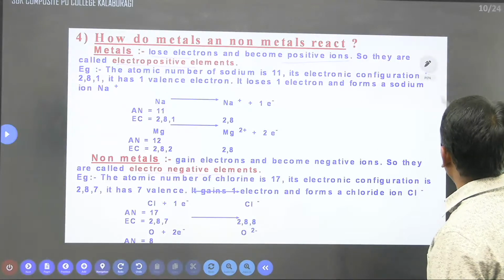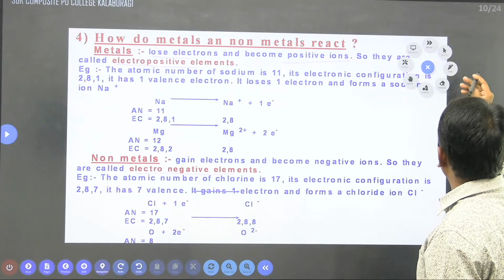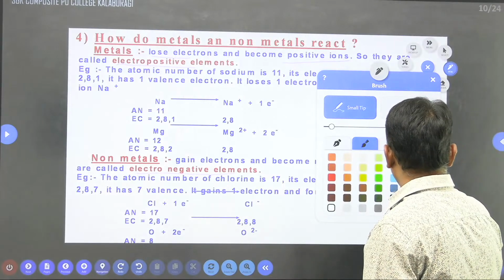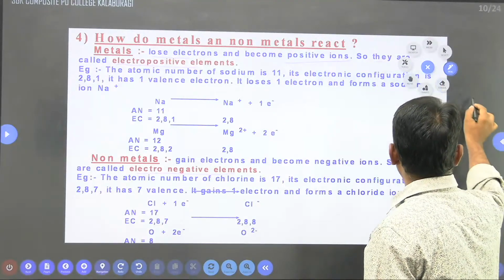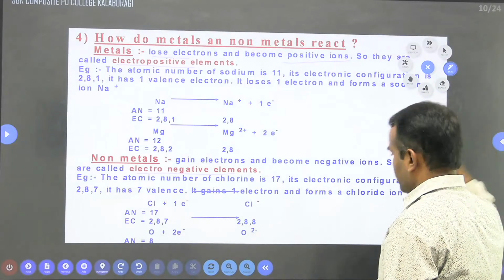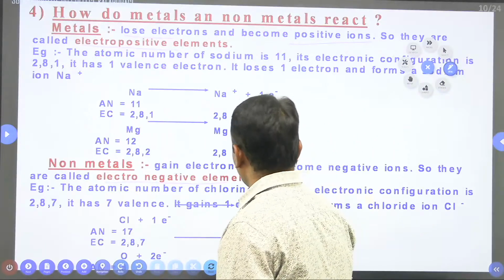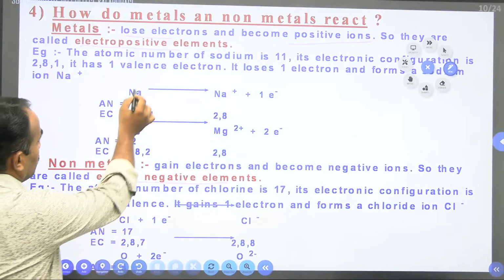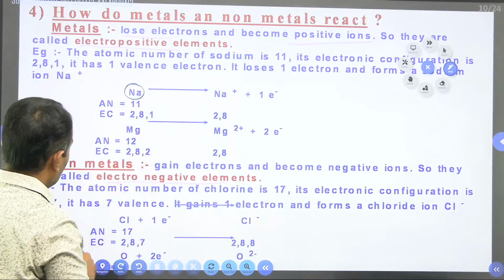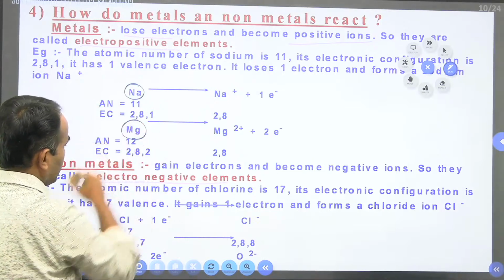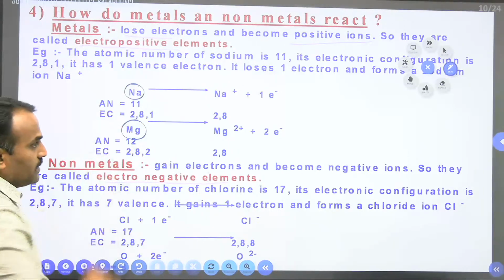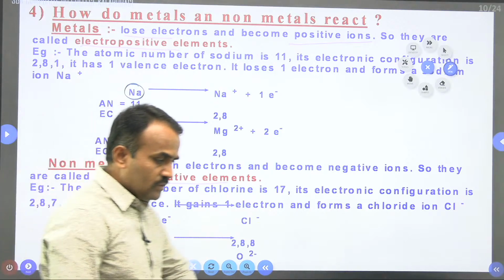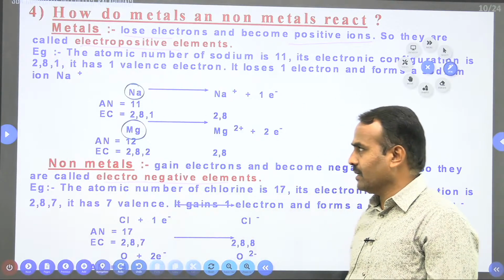Okay, now see here. They have given an example. Sodium is electropositive in nature, and magnesium is also electropositive in nature. So, which elements are electropositive in nature? The elements which are going to lose electrons are electropositive in nature.